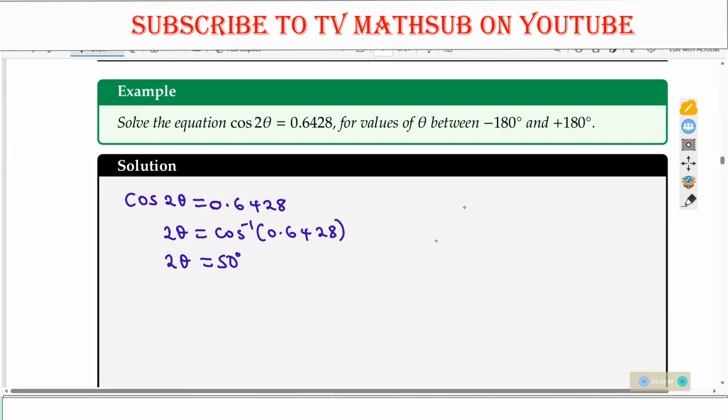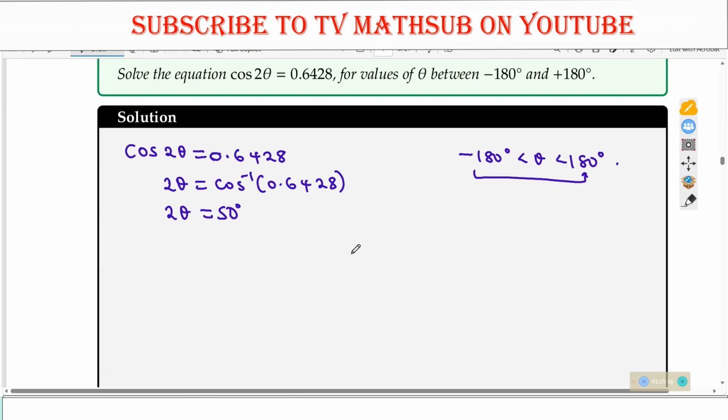So what we need, remember, is the values of theta in the range of negative 180 degrees less than theta, less than 180 degrees. When you reach here, you only divide after getting all the angles that are within the required range. So don't divide yet. This value is 2 theta, but the given range is for theta. Is that one okay? Yes. Now, what you do, you need to first of all get the new range.